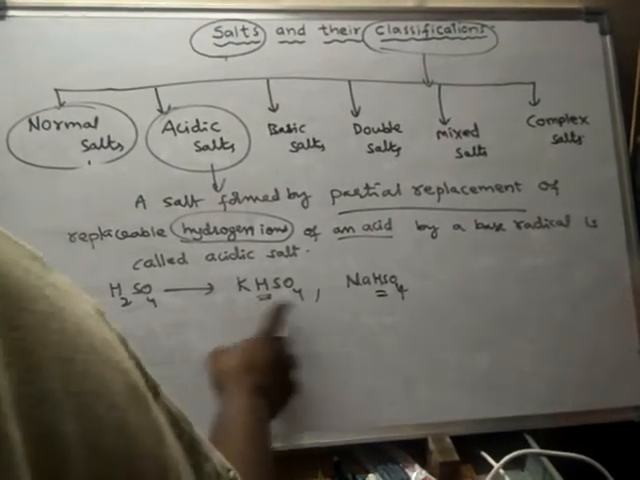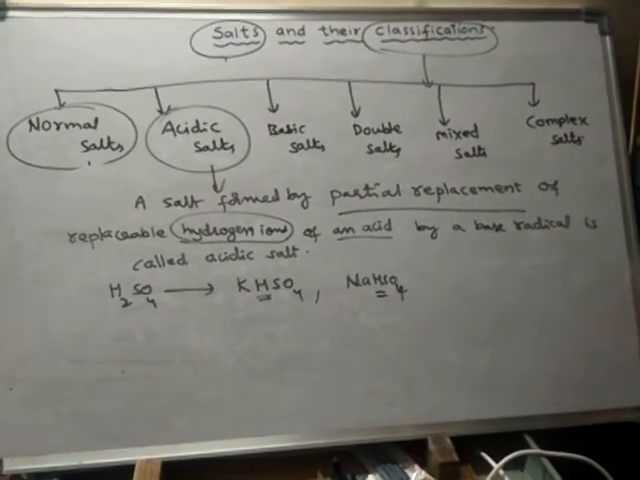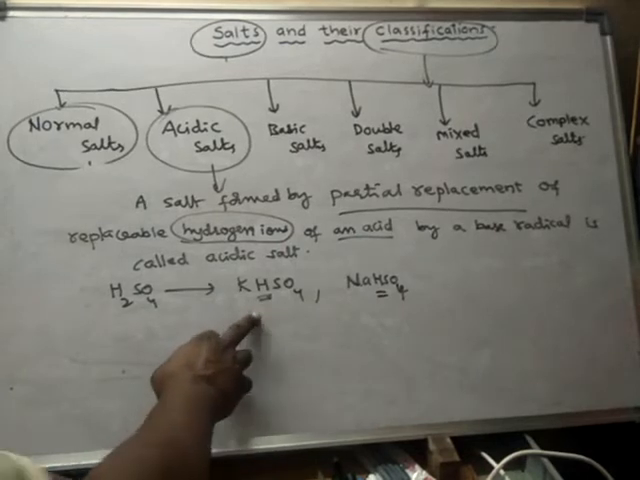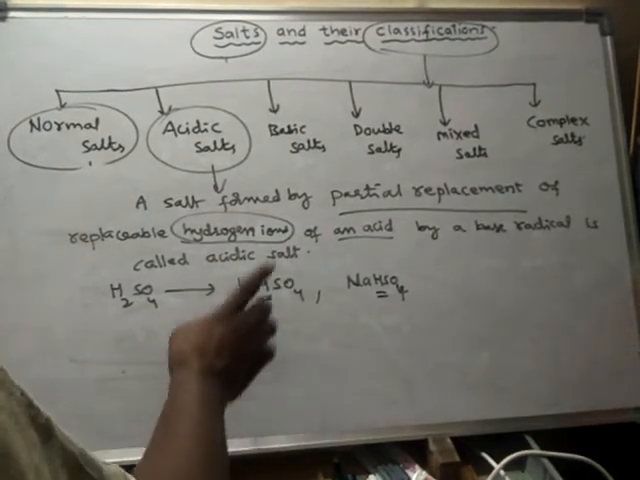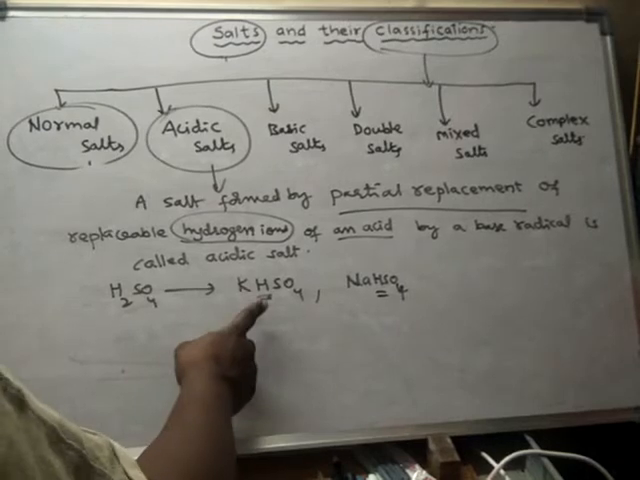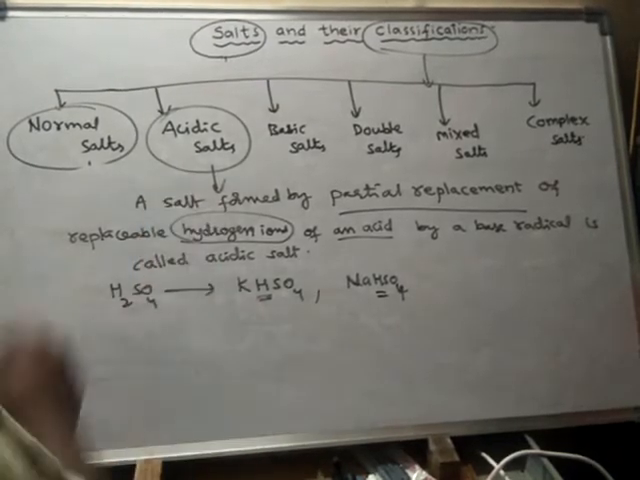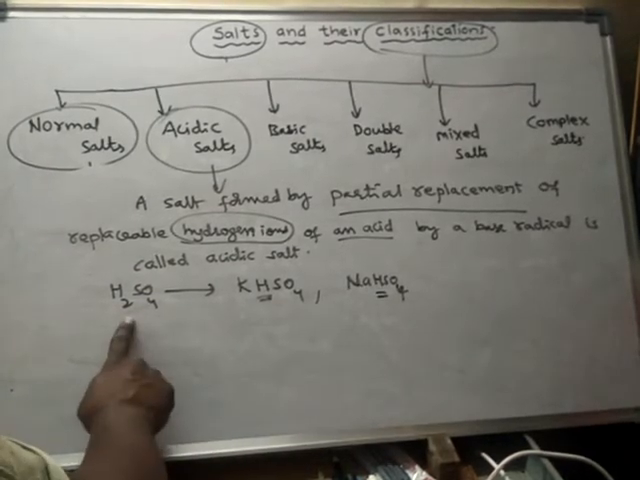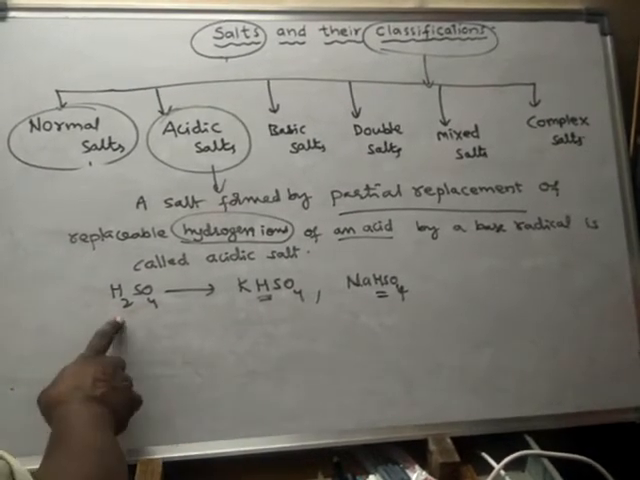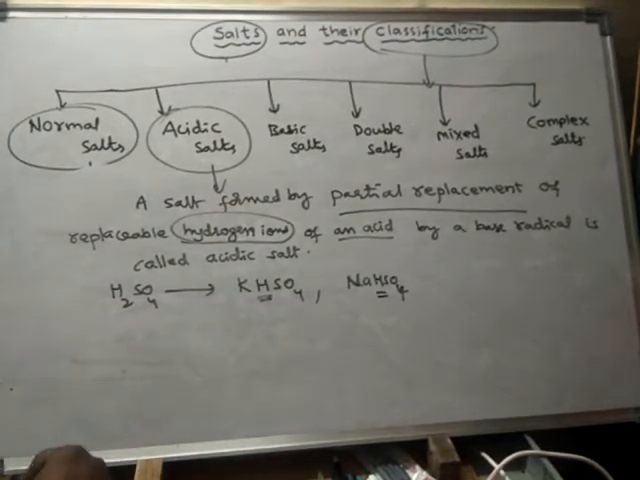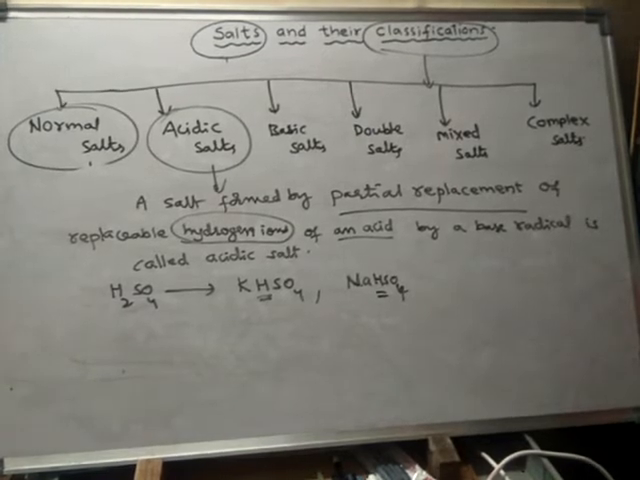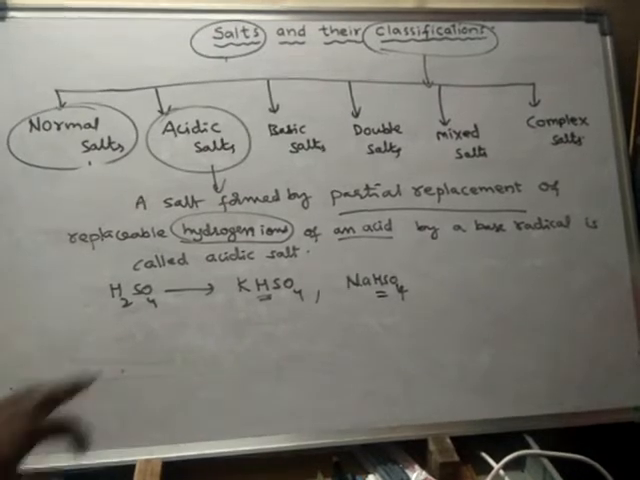In acidic salts you will find replaceable hydrogens. Those hydrogens can be replaced by metals also. Here this is a salt, and if it is having replaceable hydrogen, then it is said to be acidic salt. Or else the salt which is formed by the partial replacement of replaceable hydrogens. So here only one hydrogen is replaced. Out of two replaceable hydrogens, if only one hydrogen is replaced, then it is said to be a partial replacement of replaceable hydrogens from the acid.